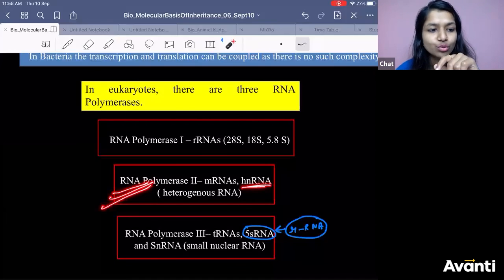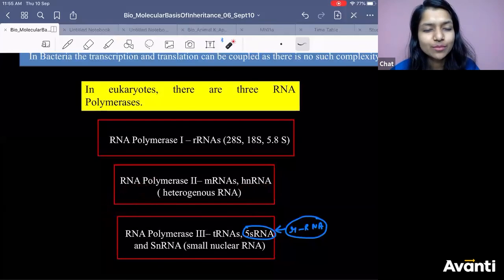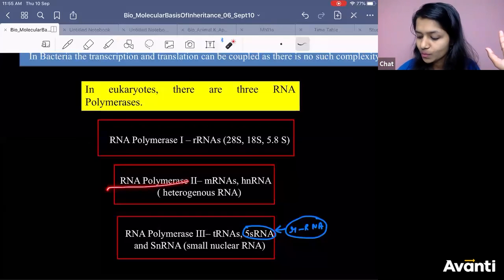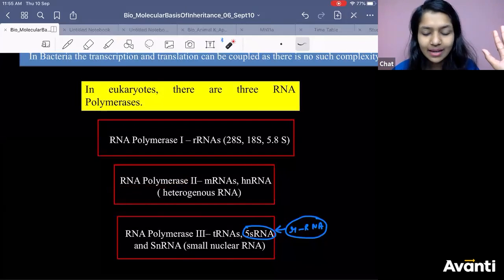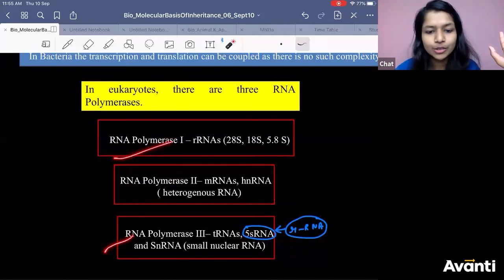RNA polymerase 2. Very important question. This has been asked so many times in objective exams as well as in boards exam. Which RNA polymerase helps in making hnRNA, or transcription? RNA polymerase 2. Okay? Other RNA polymerase functions you can see.